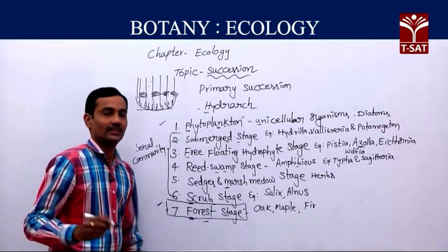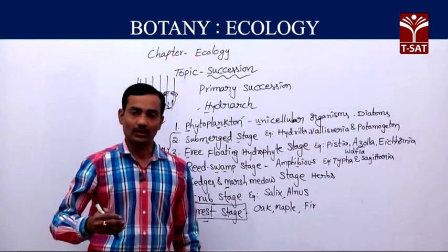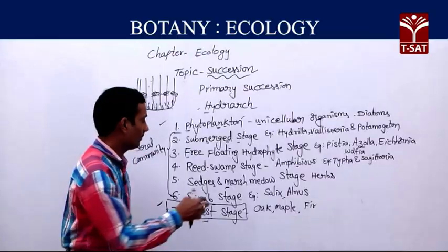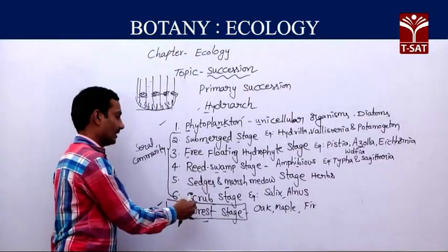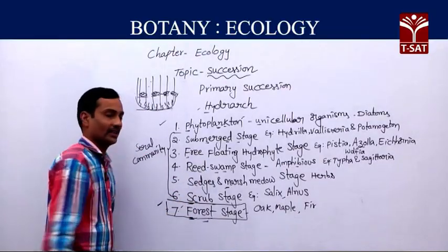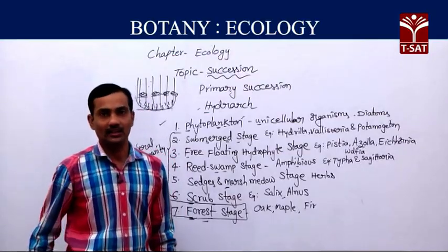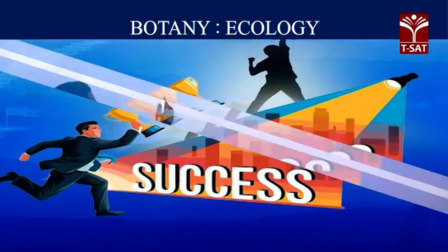This is otherwise known as seral stages. And all these seral stages, seral communities, intermediate stages, ultimately lead to the appearance of the climax community in one particular place.